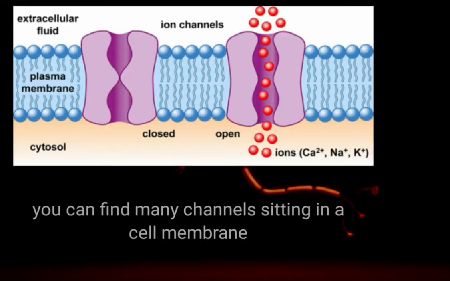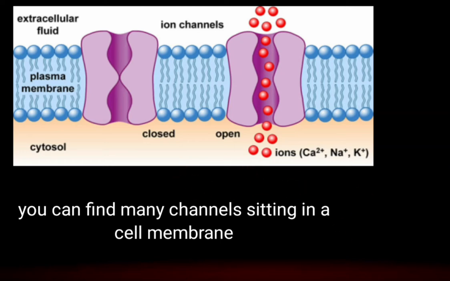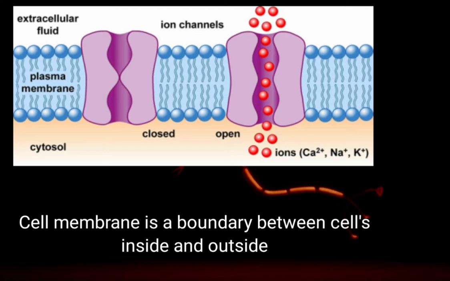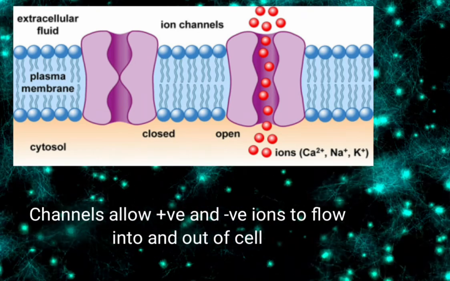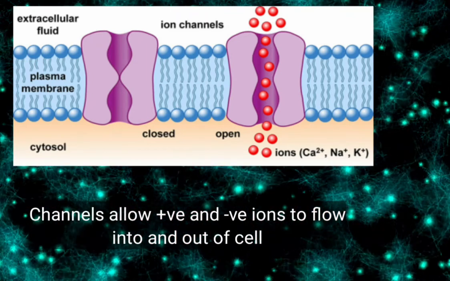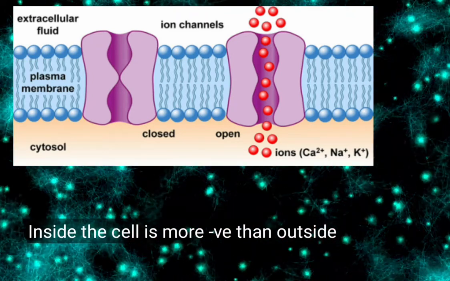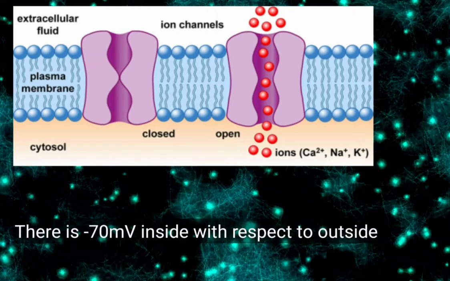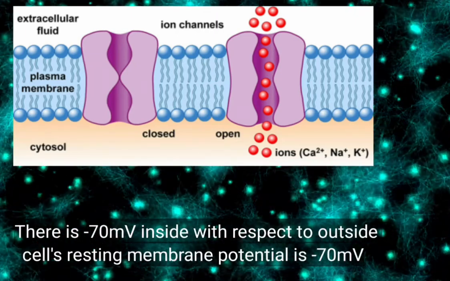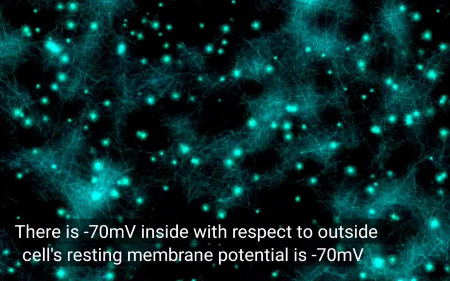You can find many channels sitting in a cell membrane. The cell membrane is a boundary between the cell's inside and outside. So the channels sitting in the membrane allow positive and negative ions to flow into and out of the cell. Inside the cell is more negative than outside: minus 70 mV inside with respect to outside. Or you can say the cell's resting membrane potential is minus 70 mV.